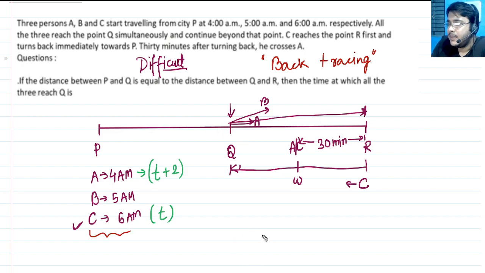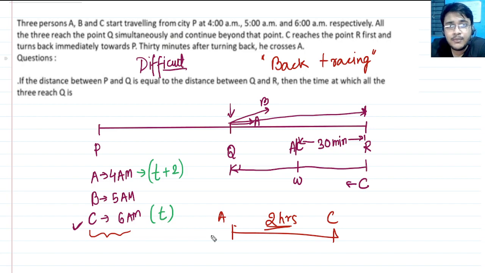Now understand this thing: wherever A and C goes, the difference of time between them will always be 2 hours. So the difference of time, always understand, will be 2 hours. And why is that? Because of this initial preliminary condition.